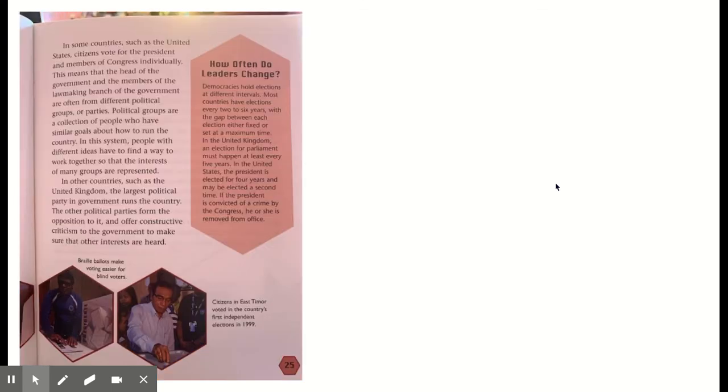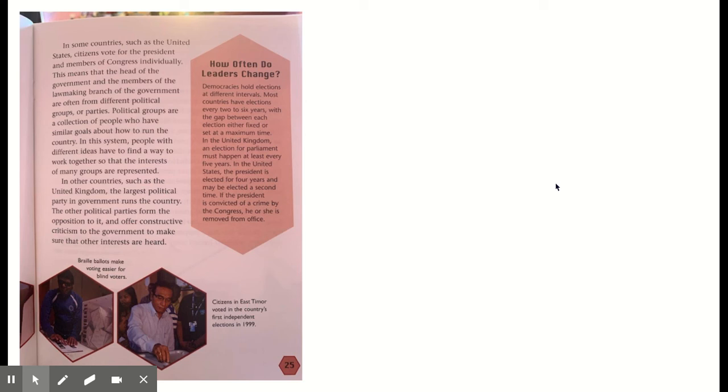In some countries, such as the United States, citizens vote for the president and members of the Congress individually. This means that the head of the government and the members of the lawmaking branch of government are often from different political groups or parties. Political groups are a collection of people who have similar goals about how to run the country.